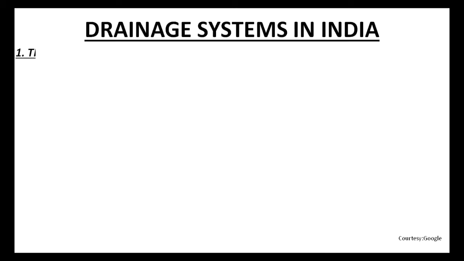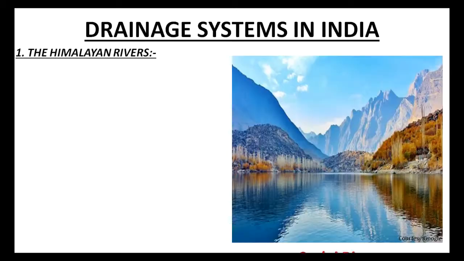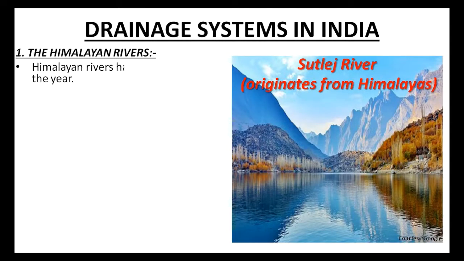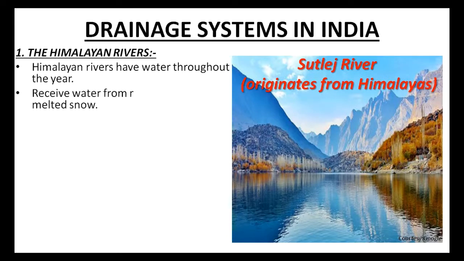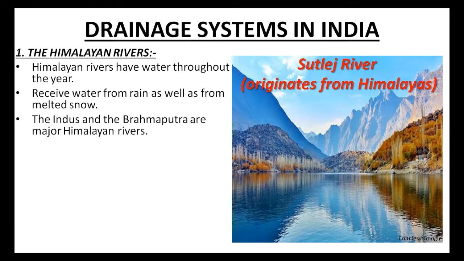Drainage system in India. Drainage system in India is of two types. The first is the Himalayan rivers. Himalayan rivers have water throughout the year. It receives water from rain as well as from melted snow. The Indus and the Brahmaputra are major Himalayan rivers.